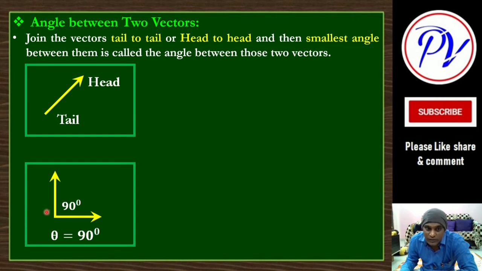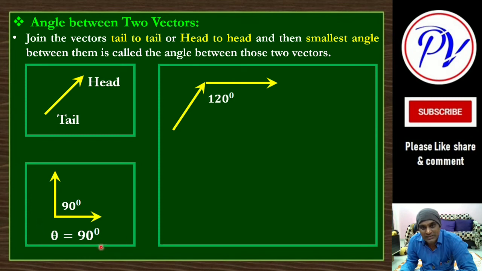So which do we have to take? The smallest angle we have to take, that is 90 degree. So the angle between these two vectors, theta, will be 90 degree. Simple. Another case: suppose there is one vector placed here, and another vector placed like this, horizontal. The angle between